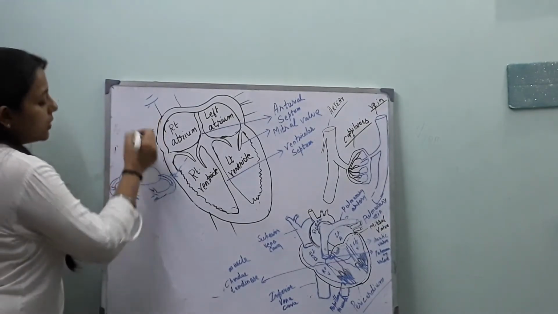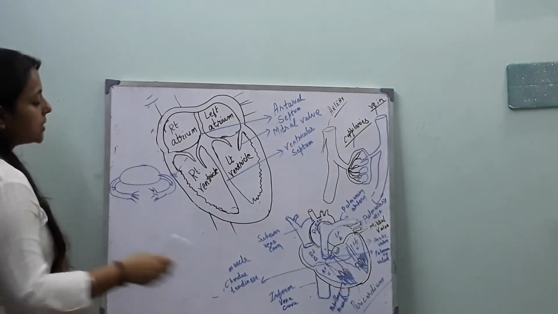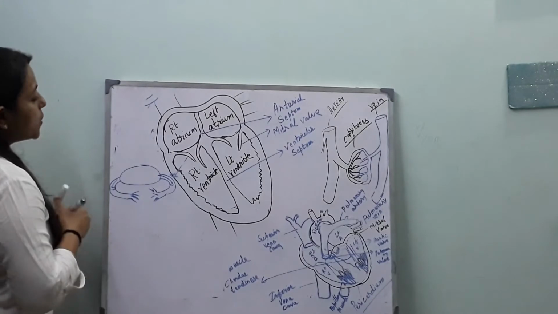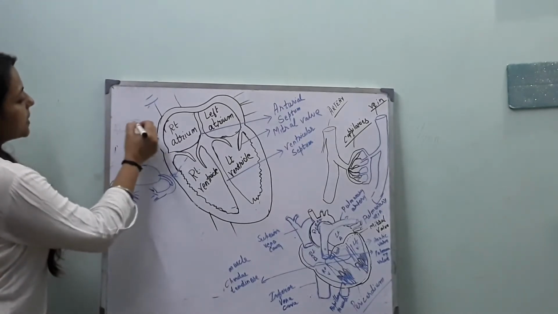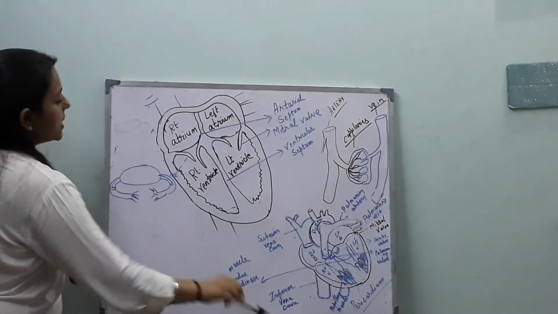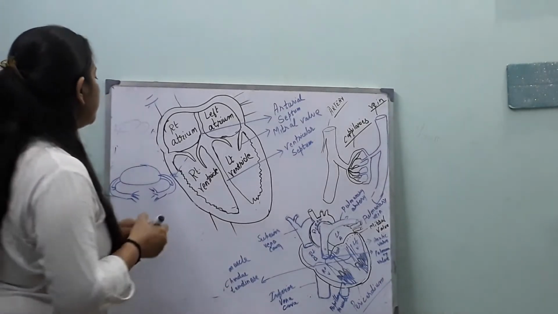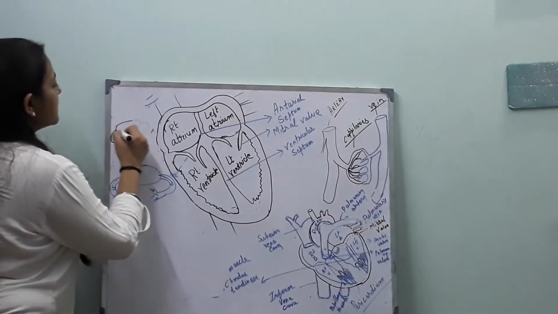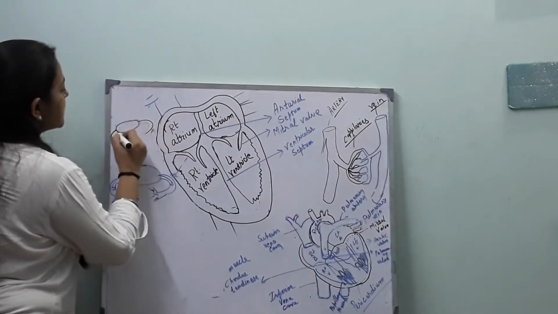But what about the closed circulatory system? In a closed circulatory system, what happens? Suppose blood is... this is our closed circulatory system.